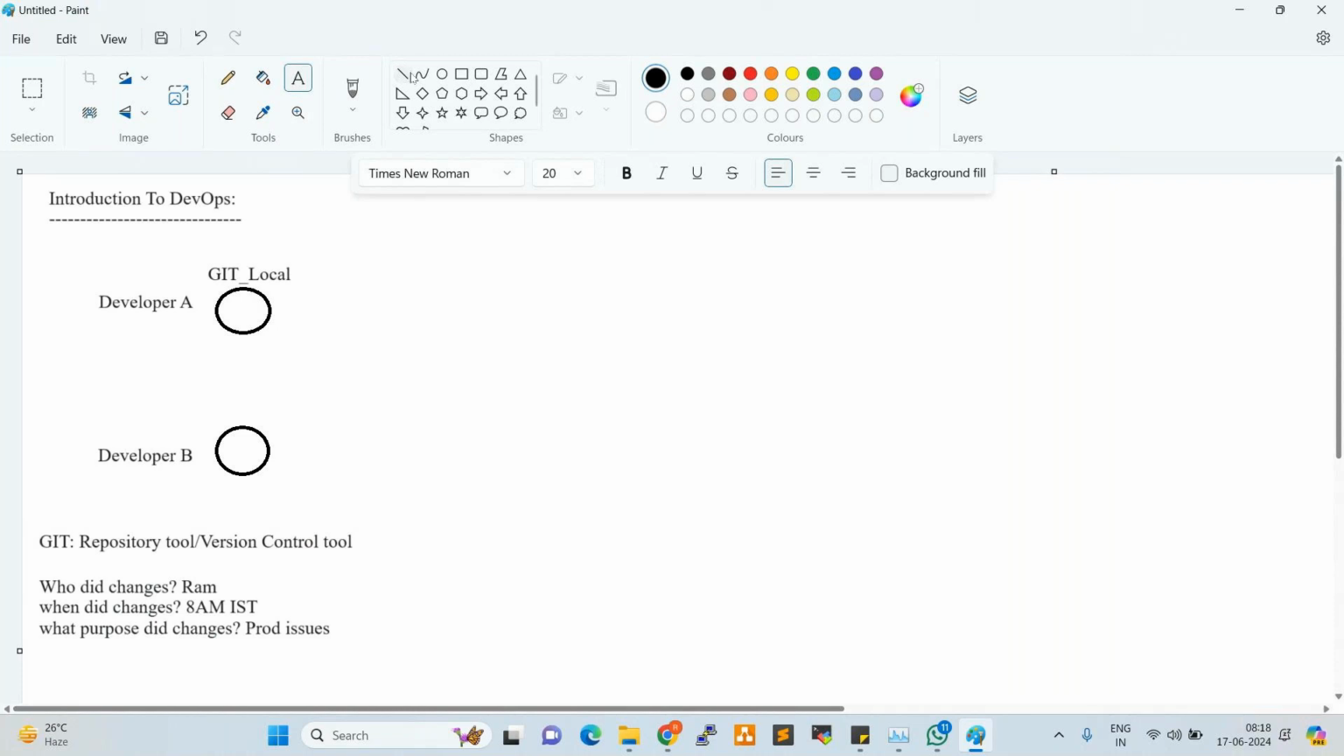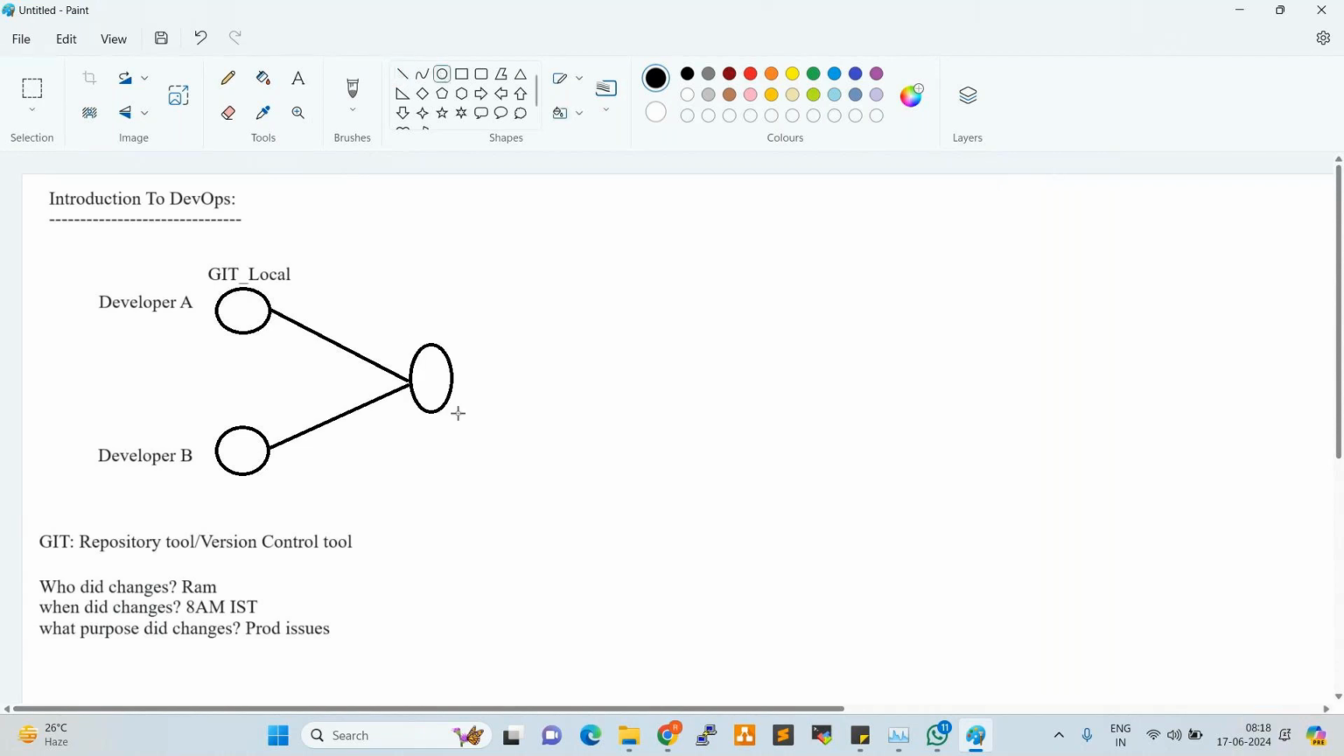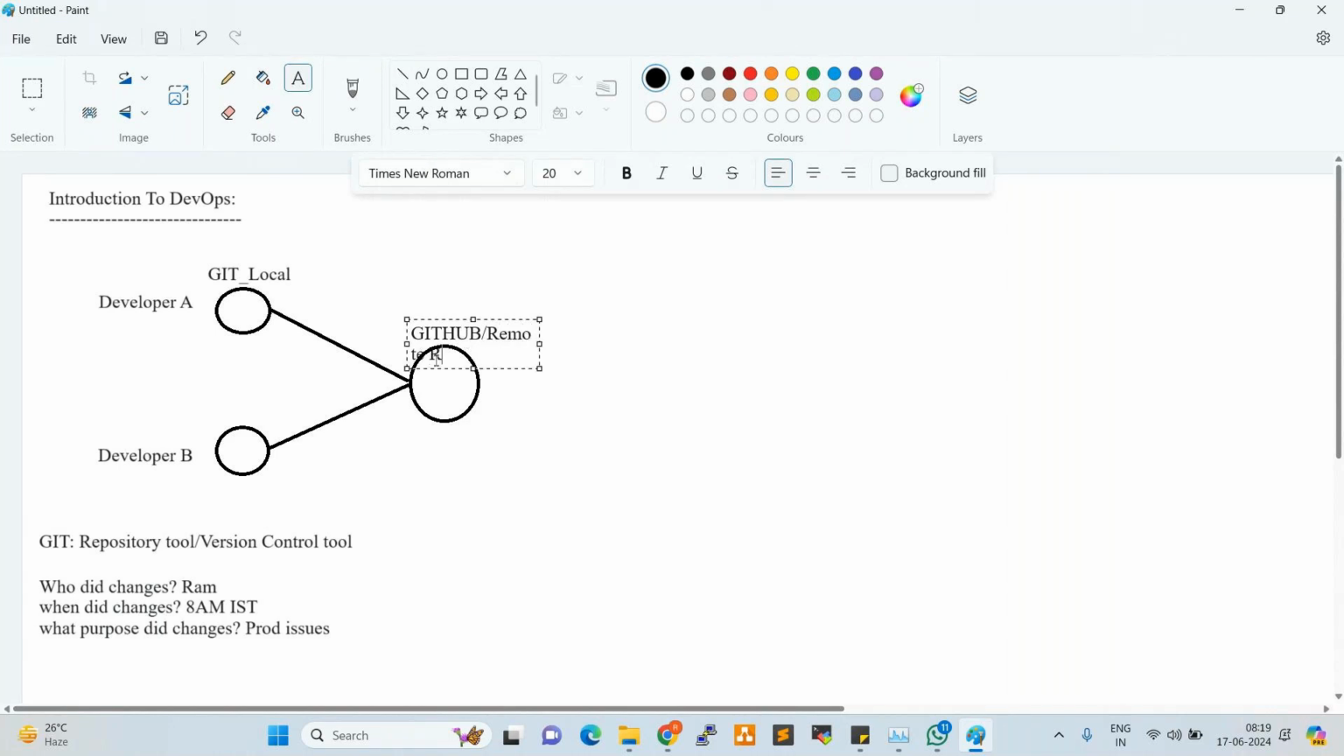Okay. So developers develop the code in their local Git. Once development is completed, they push the code to a remote repository, which is GitHub. So what is GitHub? GitHub is a remote server, a remote repository. So local repository, remote repository. So why do we require a remote repository here? Normally, in the CI/CD flow, in the build and release process, we pull the code from the remote repository only. Once development is completed, they push the code to GitHub, a remote repository.